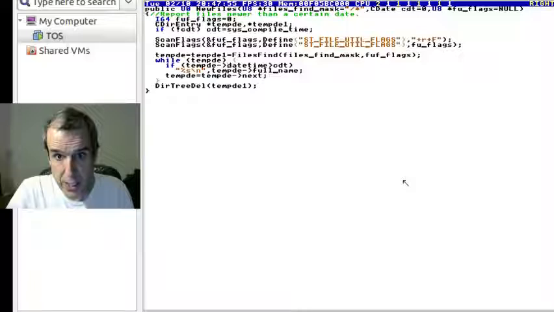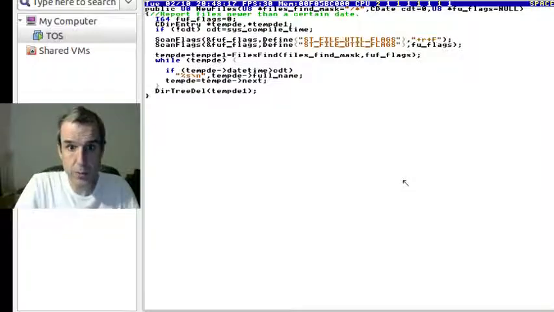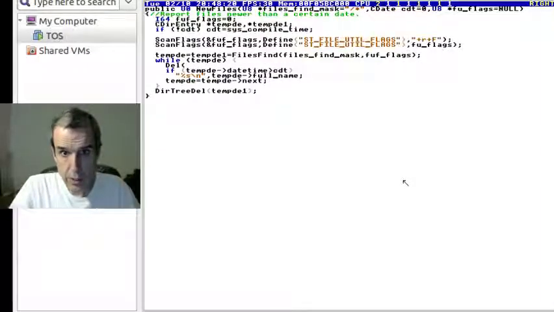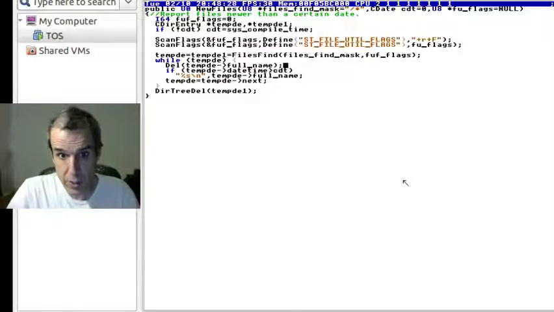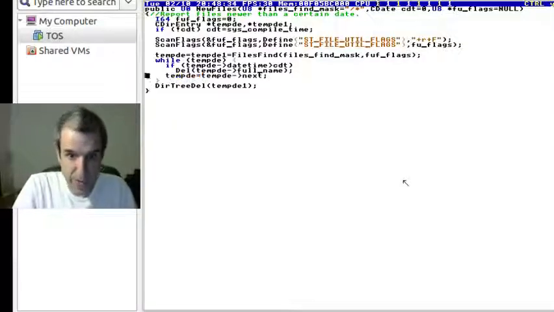So now it's checking against the date and then printing, and in the directory listings we have the full path name, and then we delete. So this is how you process a list of files. What other operation might you want to do? Let's say you wanted to delete all those files, then you would say del, and then put this full name. We don't want to do that, obviously. Or I guess you could. Let's say you want to delete all the files after a certain date. That would do it right there.